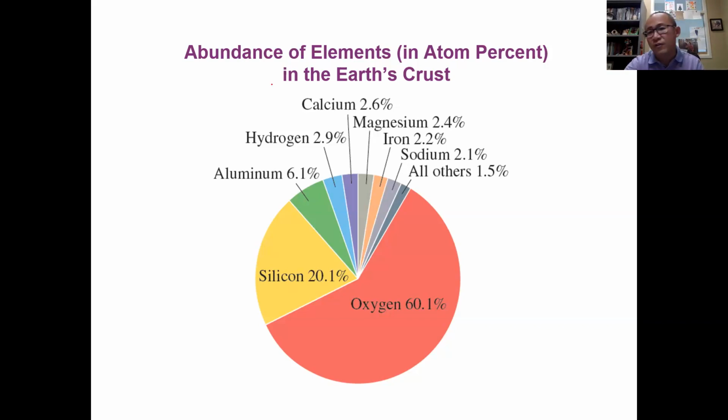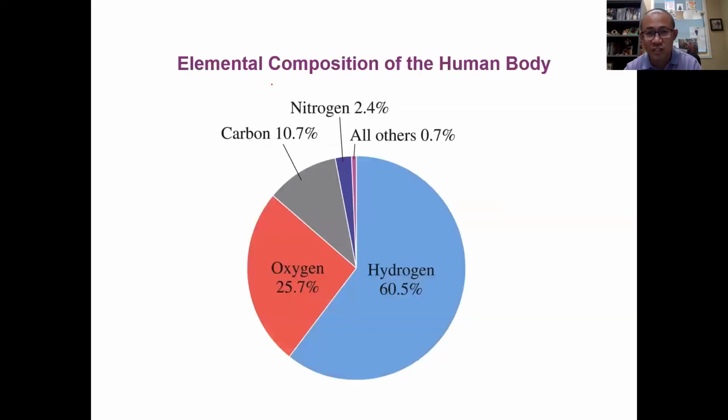Finally, if you look at our biological system, like the human body, we are made of a lot of elements as well, but the most abundant are hydrogen and oxygen, followed by carbon. The reason we have a huge abundance of hydrogen and oxygen is that the human body is 70% water.